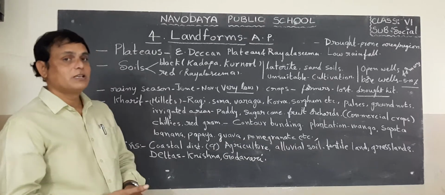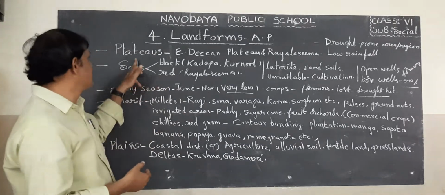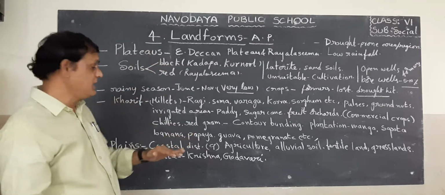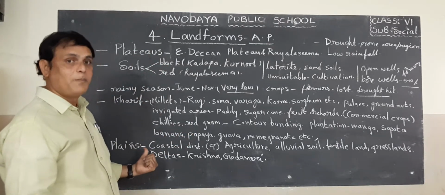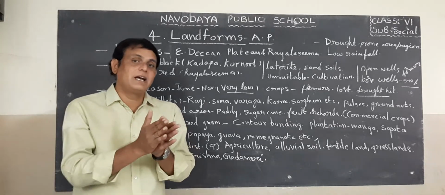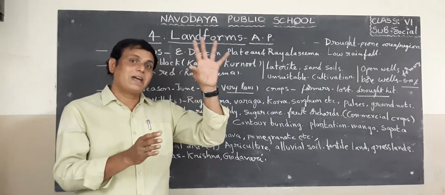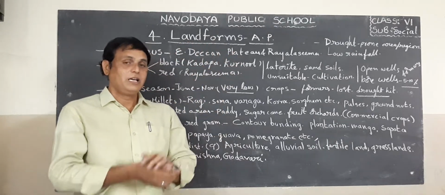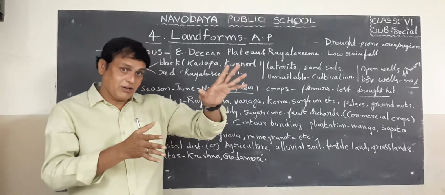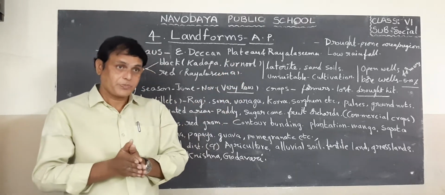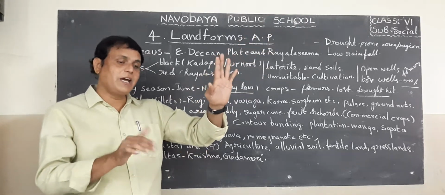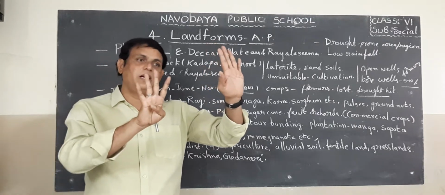Next one, students, this is one type of landform. Another type of landform is plains. What are those? Plains. So plains are also very important. I said in India, the Indo-Gangetic plains are important. In Andhra Pradesh also we can find plains. Where can we find plains in Andhra Pradesh? In the coastal districts. In the 9 coastal districts we can find plains.